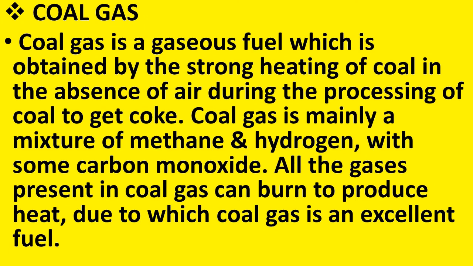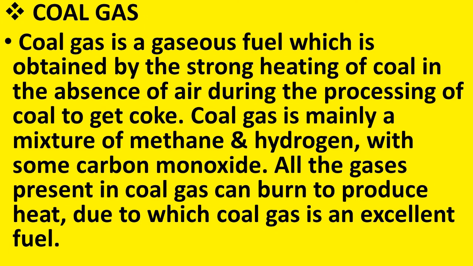Coal gas is a gaseous fuel which is obtained by the strong heating of coal in the absence of air during the process of making coke from coal. That is, coal gas is one of the products obtained when coal is heated very strongly in the absence of air. And the final product of this process is coke.